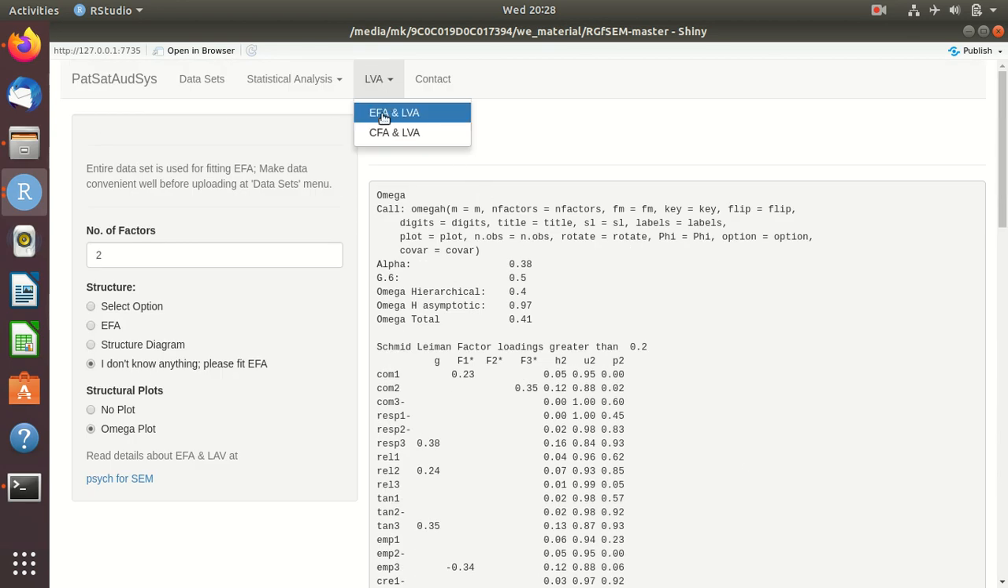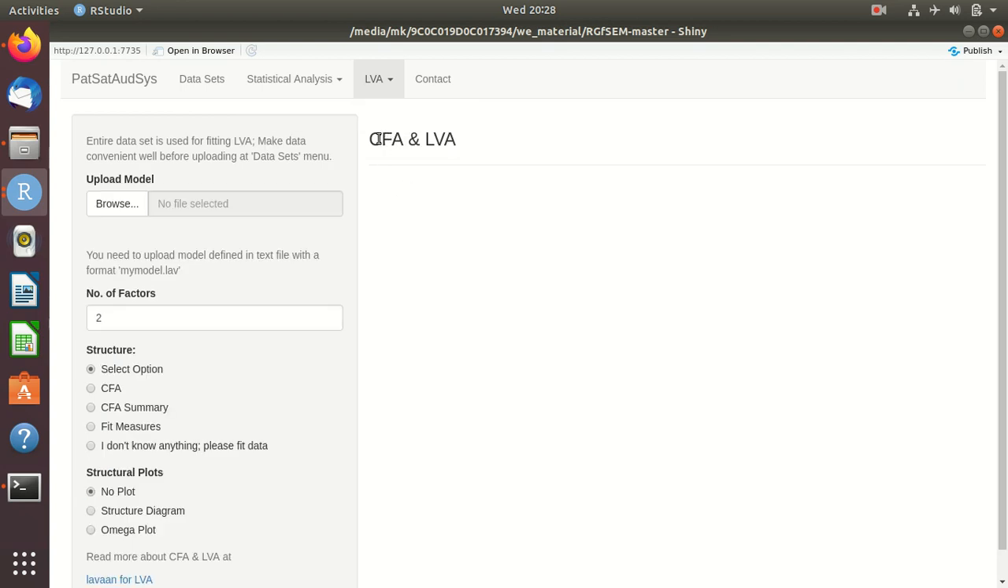Now there is another menu, CFA. This is actually supervised learning. Here we ask it to just fit two factors and tell me if my hypothesis is correct or not. Can I assume that this data just represents two invisible factors, dimensions, inside this data?